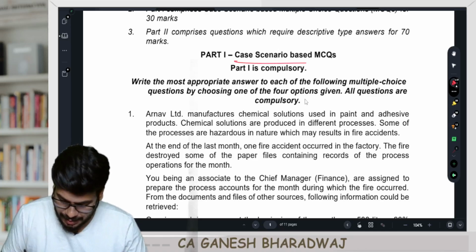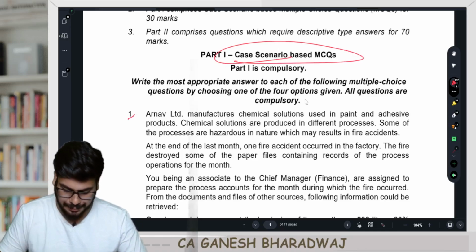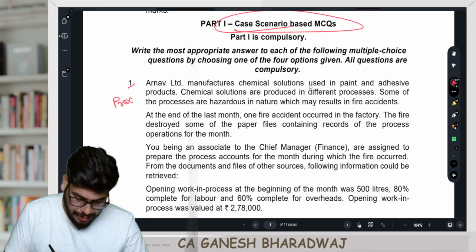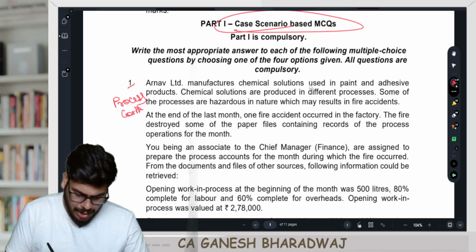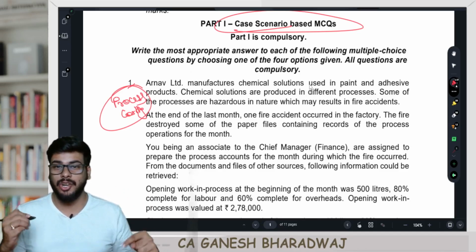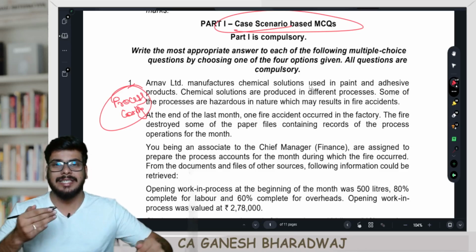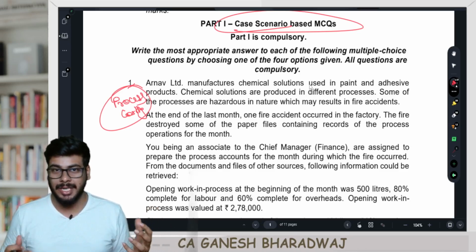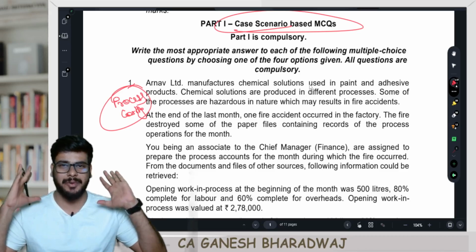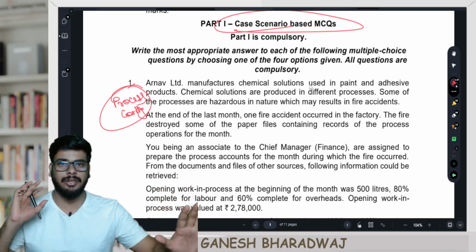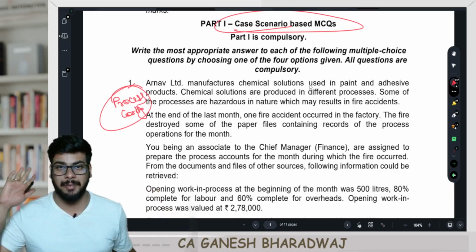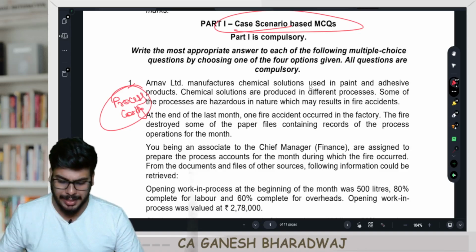So we are doing these case study based MCQs, right? In that, the first question. Now this question is regarding process costing, right? Everything, whatever we have seen, they have given exactly, but look at this. The beauty of this question is that things have been given like missing figures, right? If you have complete control over process costing, this sum is going to be a cakewalk. There's no hidden rider in this question, but you need to have smartness and presence of mind. That's about it. Let's quickly get started with this.